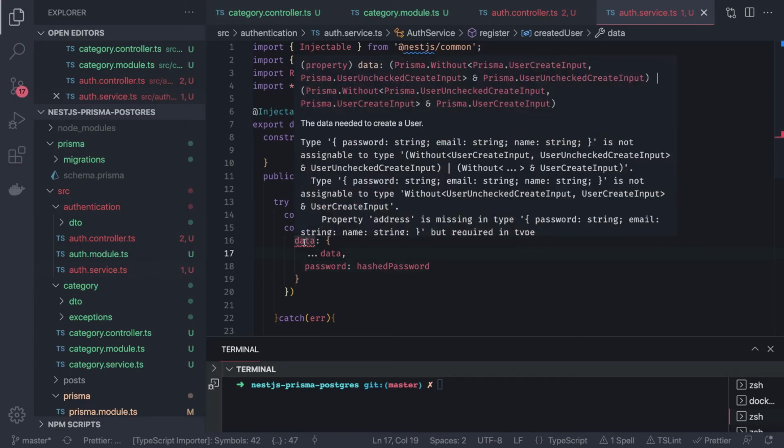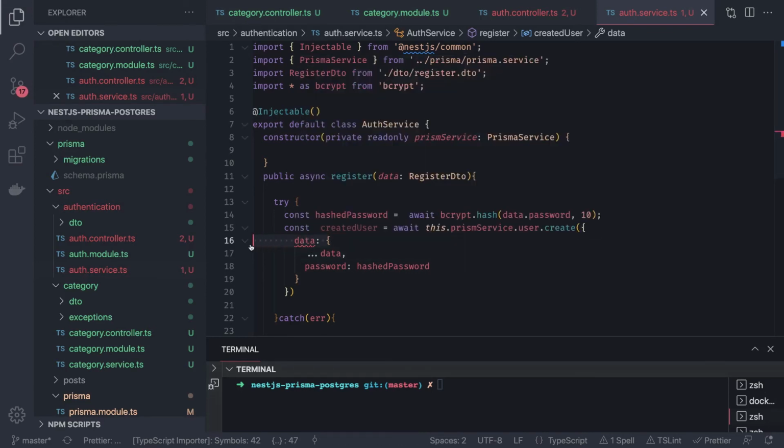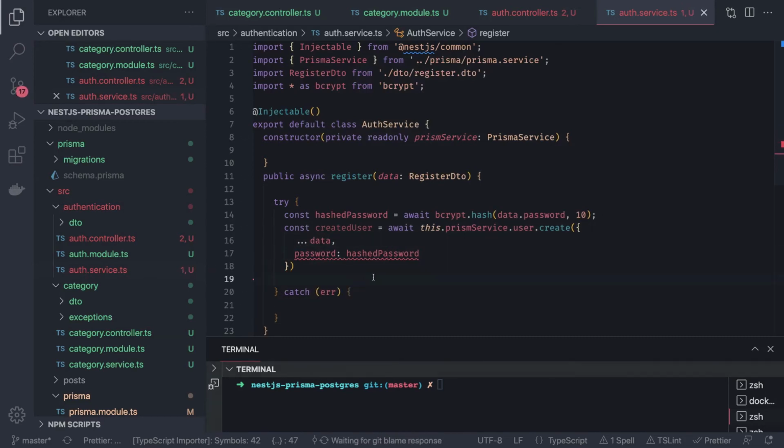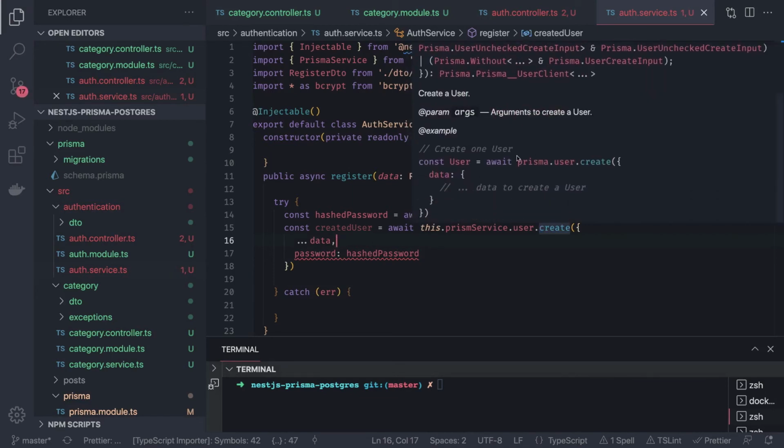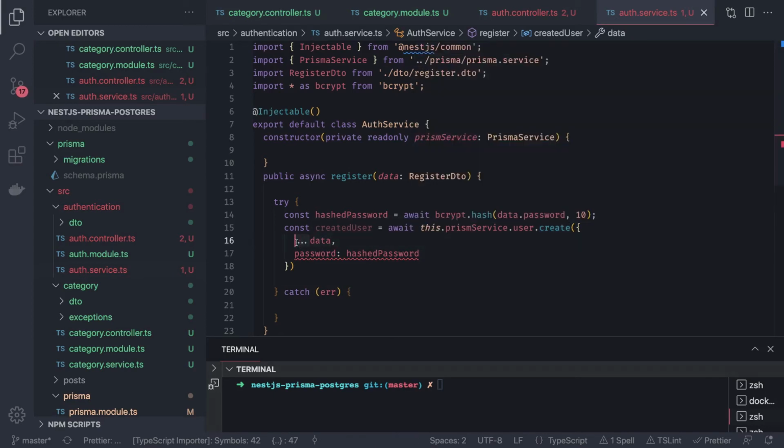See what happens. Is not assignable to type. Should I just do dot dot dot? So create generally takes data as an argument. You can see the data, and then we override the definition. So let's say I wanted to create a data like this, either I can spread all these properties, or I can just directly assign, or I can create a payload.